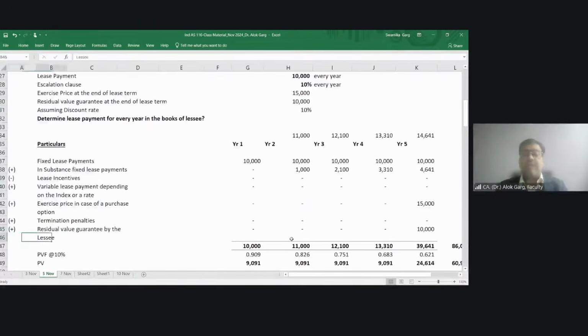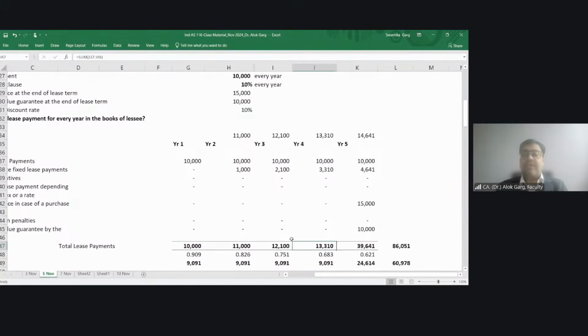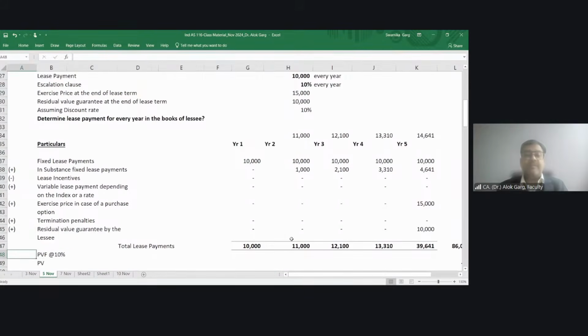What is my total lease payment? My total lease payment is 10,000 in the first year, second year 11,000, 12,100, 13,310, 3961, 641. This is my lease payment.